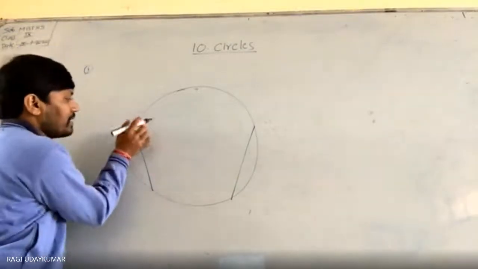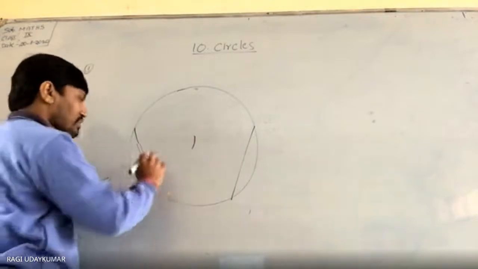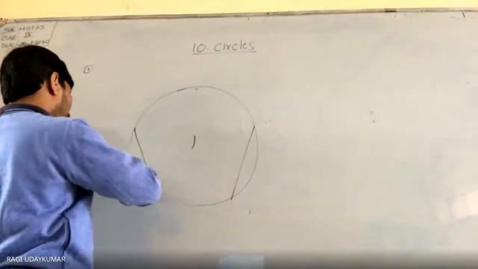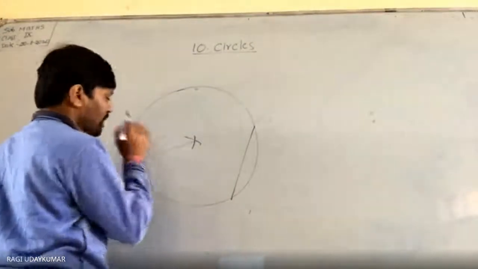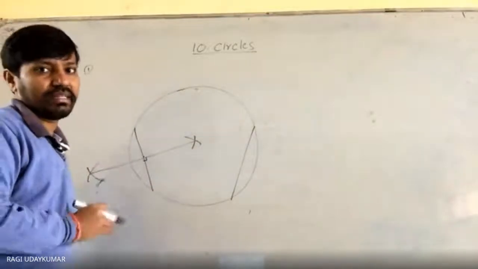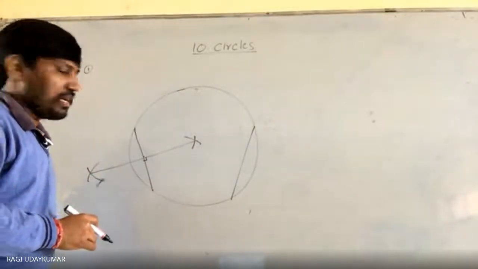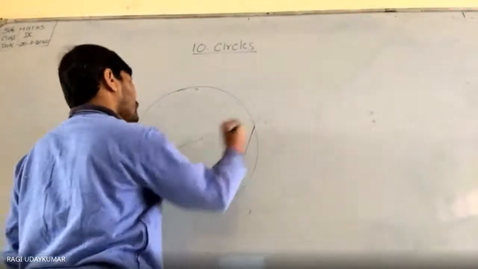Compass से इधर this one as the center, you draw an arc here and here. This one as the center, draw the arc, middle में आ जाएगा इधर and इधर. ये दोनों को join कर लो. ये perpendicular bisector हो जाएगा. ये approximately I am drawing, not using the compass. अभी ये क्या हो गया, perpendicular bisector. इसको ये erase करके इसको extend कर लो.